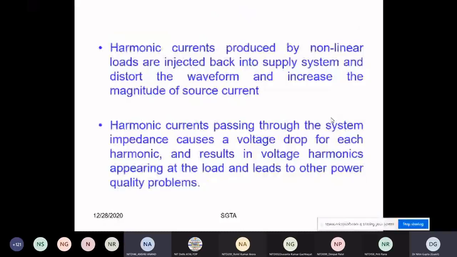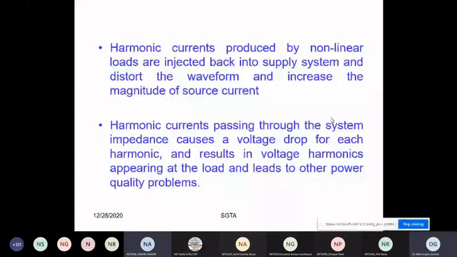Okay, I'm not reading this. The same thing is here. One professor asked regarding the voltage harmonic and the current harmonic. So here the answer is: harmonic current produced by the nonlinear load is injected back into the system, distorts the waveform and increases the magnitude. While one professor asked regarding the magnitude, I think that now he got the answer, because every harmonic current has its own magnitude. So I1 plus I2 plus I3 plus I4 plus I5 plus I6 plus I7 up to IN. Now this will increase the magnitude of your source current.